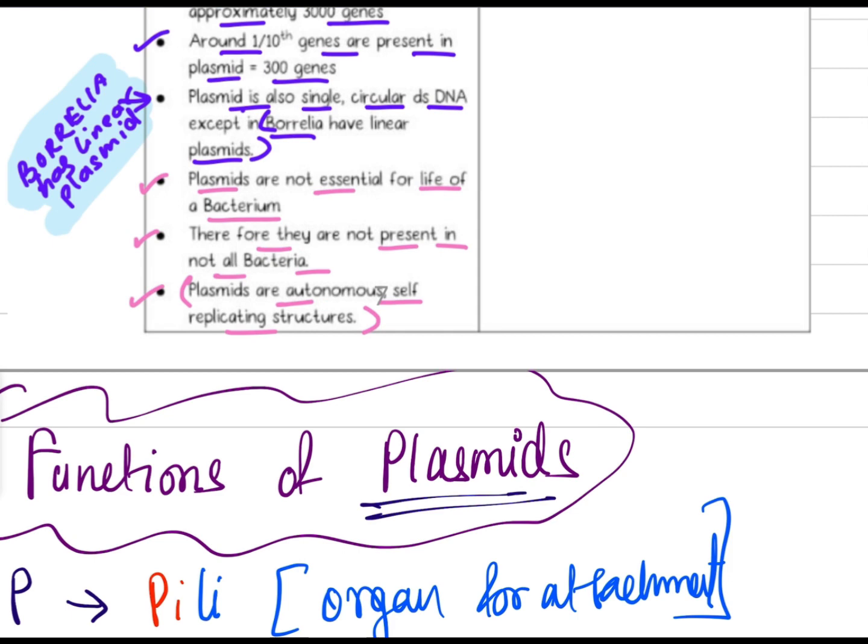They are present for the betterment of a bacterium. Without plasmid a bacterium can live, but with plasmid it will have a better life. Therefore they are not present in all bacteria. Since it is not essential, it does not need to be present in all bacteria. Plasmids are autonomous self-replicating structures. They replicate automatically within themselves.